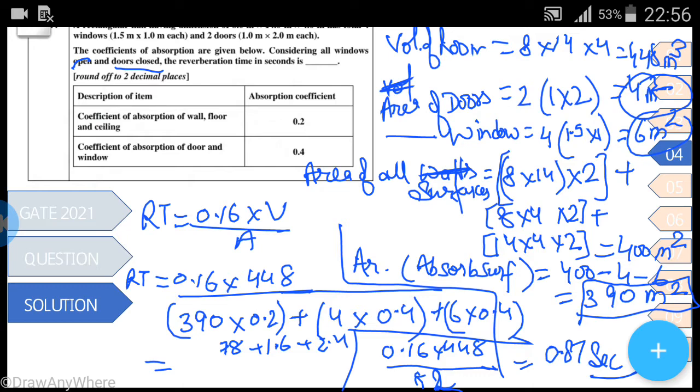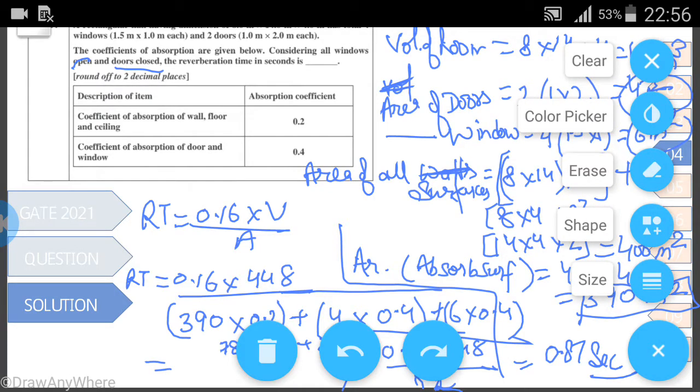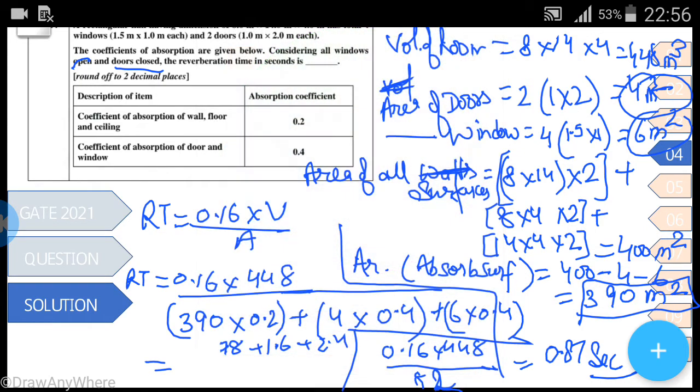So in such a case, when one surface area is opened, the coefficient you have to assume should be doubled. So let me change the color. This will be the same, this will be the same. 4 meter square is for the doors which are still closed, but for the windows 6 is the surface area, correct, but in place of 0.4 you have to consider 0.8, double, meaning absorption will be lesser.